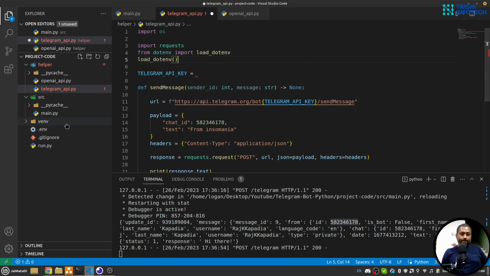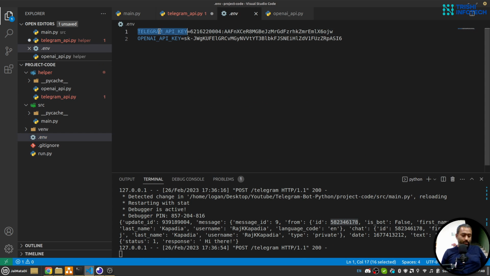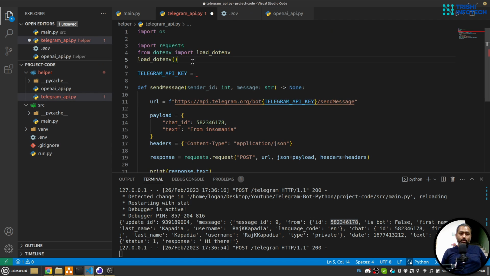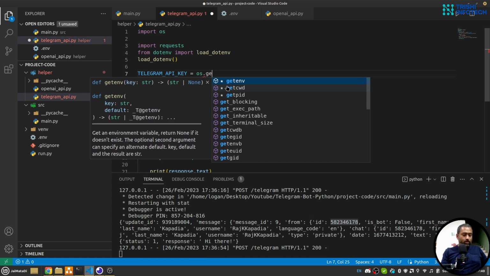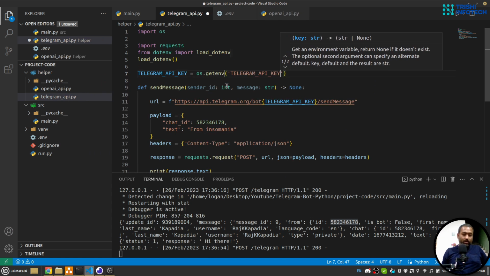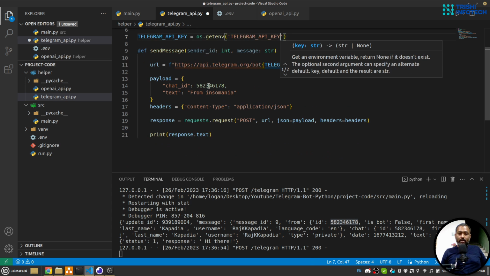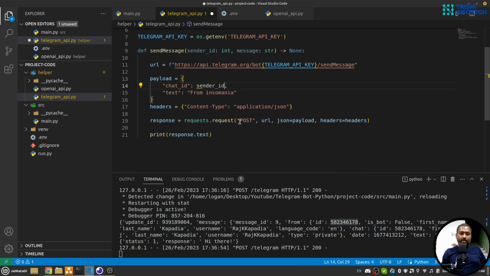Now I go to here, Telegram API key, so that will be os.getenv Telegram API key. Now that means here I'll use sender ID and here I'll use message.